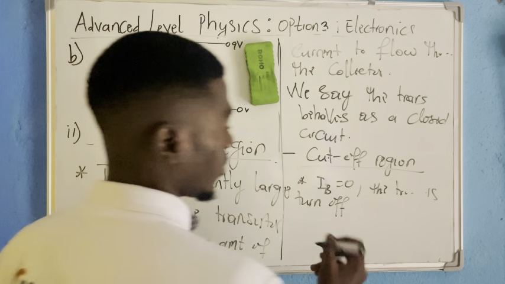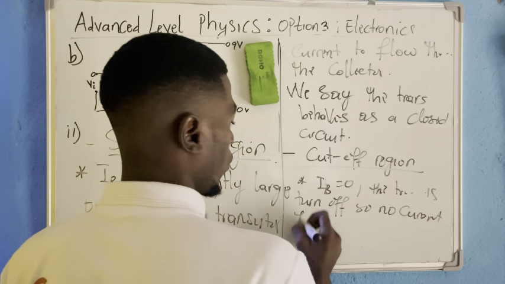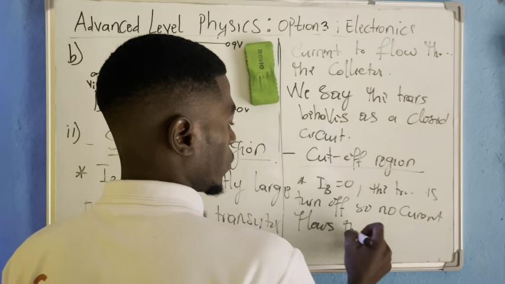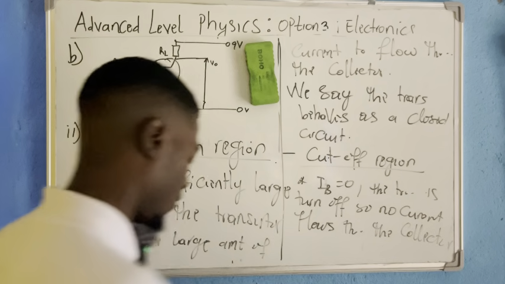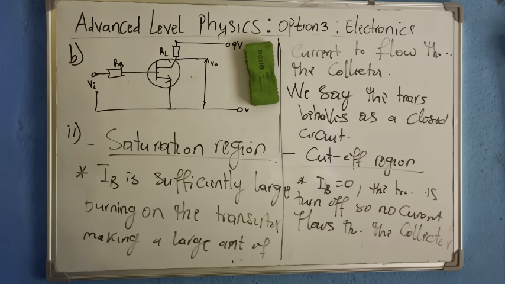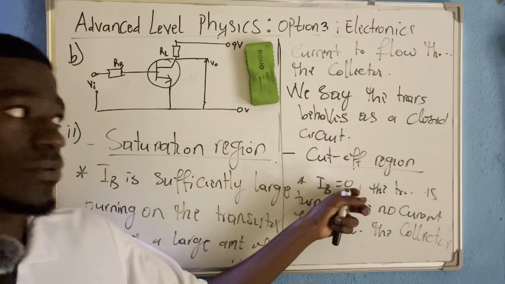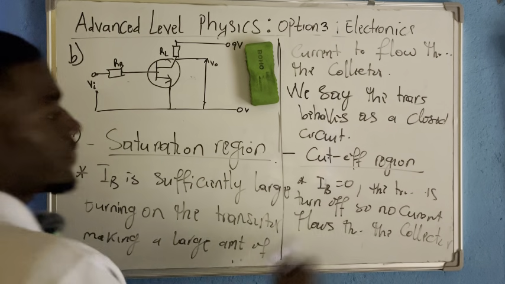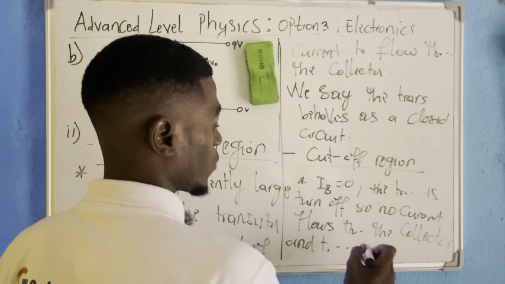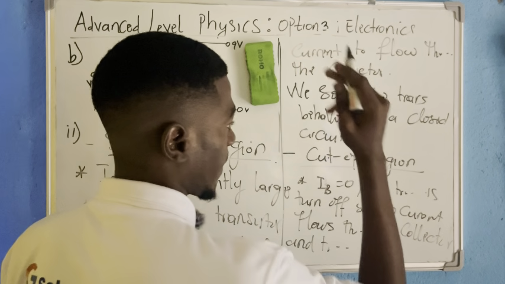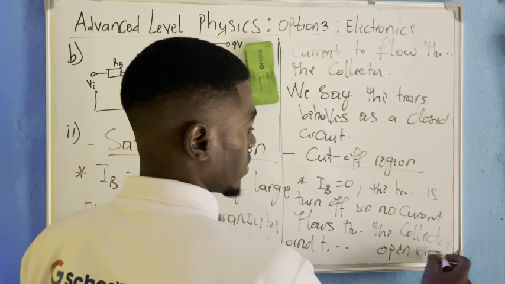The transistor is turned off, so no current flows through the collector. As I told you, the collector is our output. So if no current flows through the collector, the output region of the transistor, it means that the signal of the input region was low. That is 0. Okay. So turned off, no current flows through the collector, and the transistor is said to behave as an open circuit.